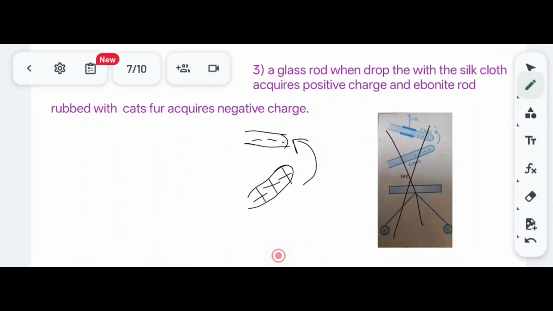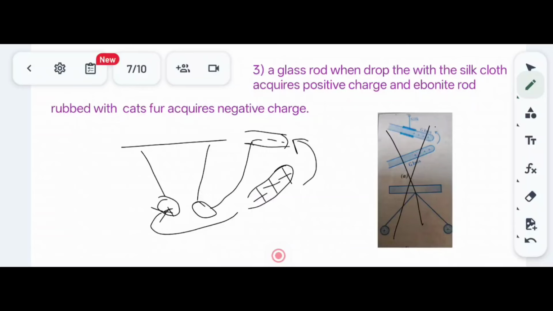Okay, so I will take this one. If I take a pith ball and make this glass rod touch the pith ball, it will acquire positive charge, and if I take another pith ball and touch it with this rod, it will acquire negative charge. They will attract each other.